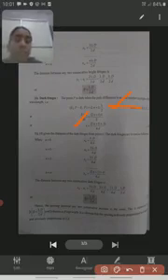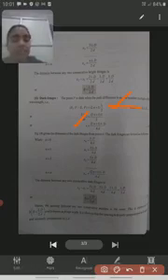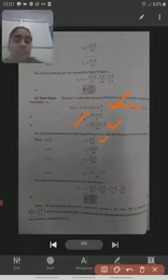Here x means the distance from the center, the distance between P and O. So at this distance from the center we get the dark fringe, and we should remember this.